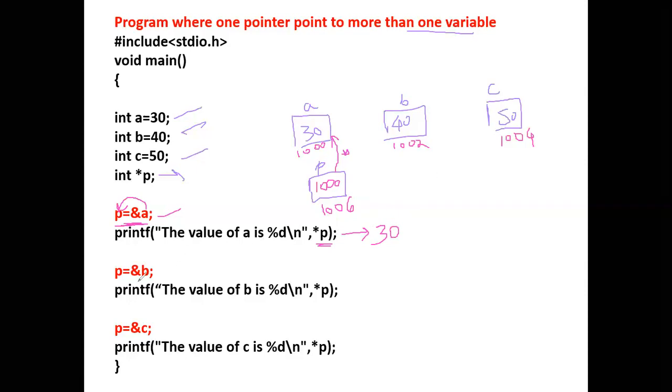Now after this we are making another initialization: p is equal to ampersand b. Now what we are doing is making p point to variable b.